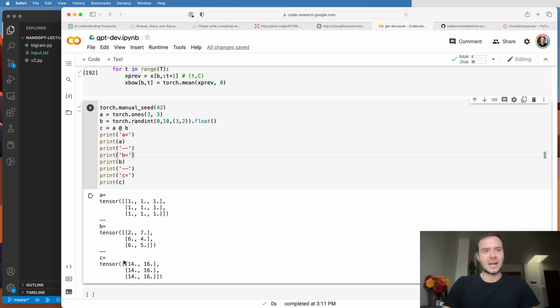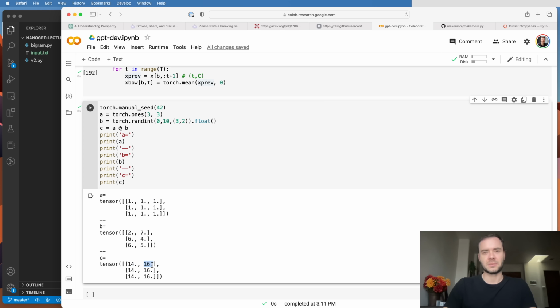Okay, so how are these numbers in C achieved? This number in the top left is the first row of A dot product with the first column of B. And since the row of A right now is all just ones, the dot product with this column of B is just going to do a sum of this column. So 2 plus 6 plus 6 is 14.